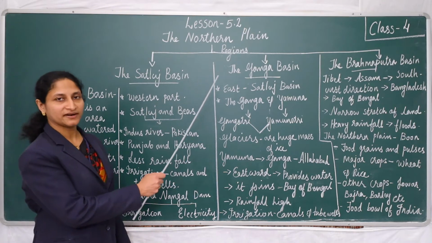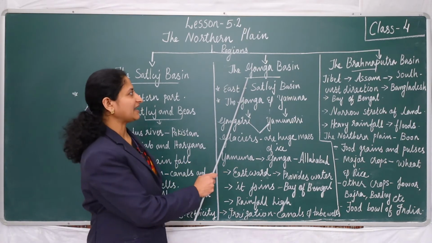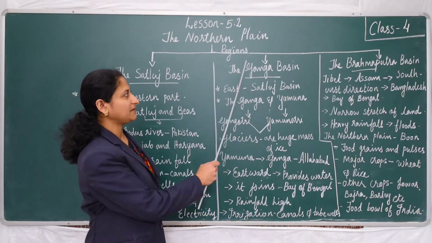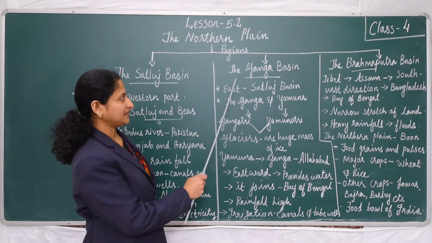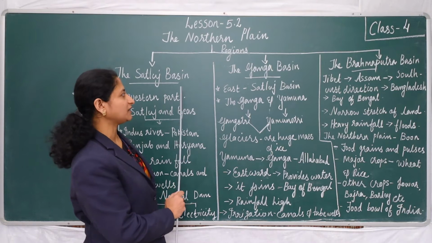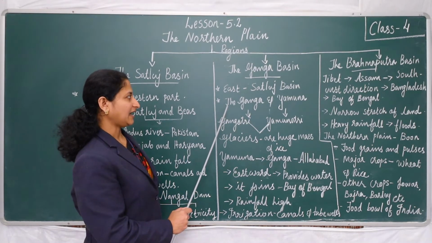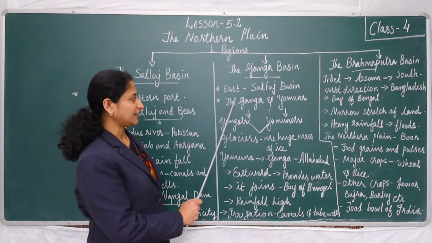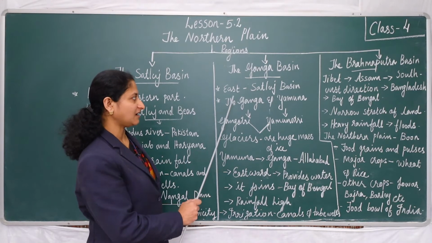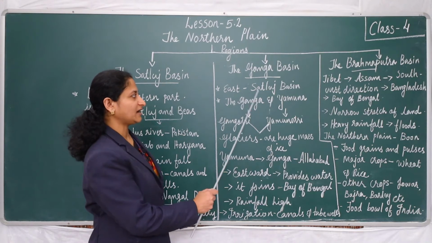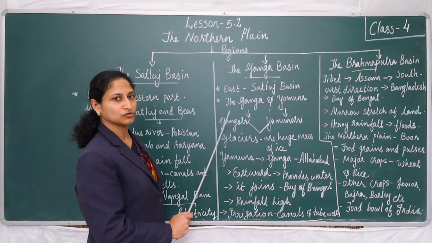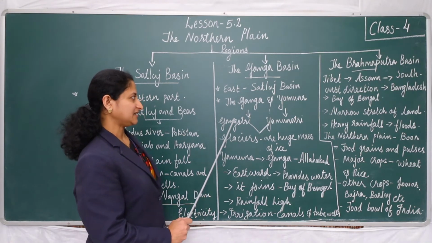Then the next one is the Ganga basin. The Ganga basin lies to the east of the Satluj basin. The Ganga and Yamuna are the two important rivers that flow through the Ganga basin.